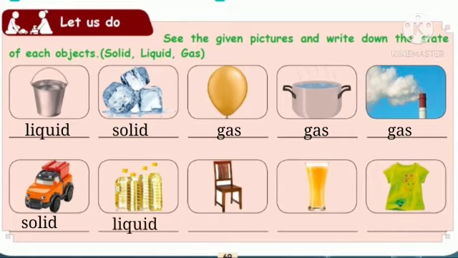Next, a chair picture is given. It comes under solid. Next, a picture of a juice tumbler is given. It is filled with juice. So it comes under liquid. Next one, a picture of a t-shirt is given. It comes under solid. That's all. In next year classes, you will learn more about solid, liquid and gases.